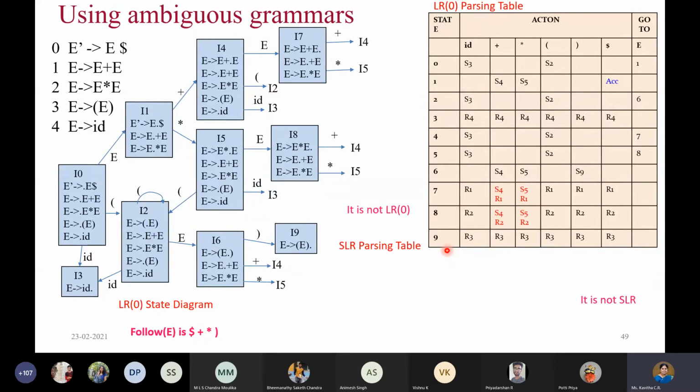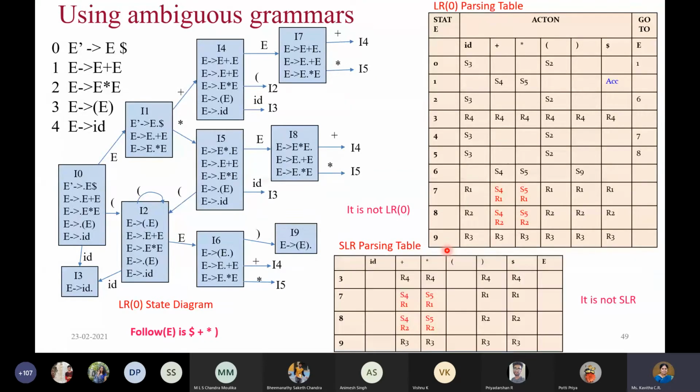So let us see the SLR parsing table. The diagram is the same, so I will show only where the differences are seen. State numbers 0, 1, 2, 4, 5, 6 remain the same as in the LR of 0 parsing table. The other states, which have differences, are listed here in the SLR parsing table. Before that, we need to find the follow. There is only one LHS symbol, that is E, and E dash we are not going to use anyway.